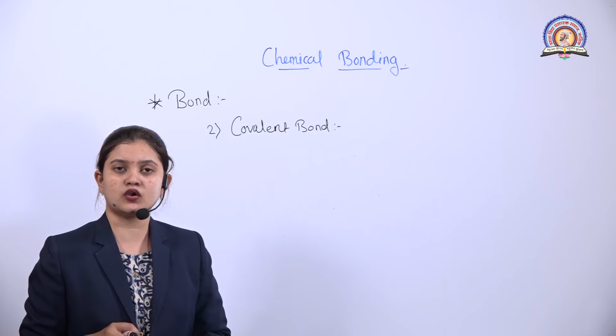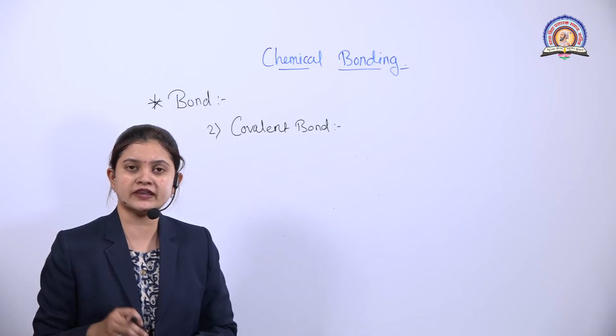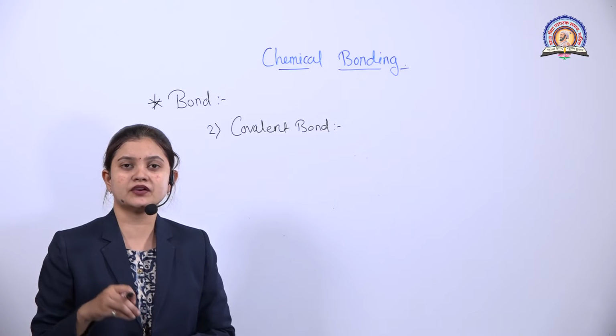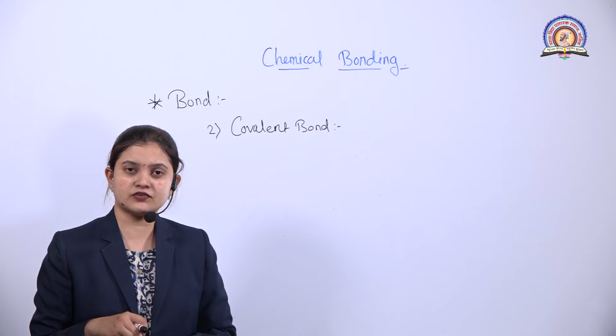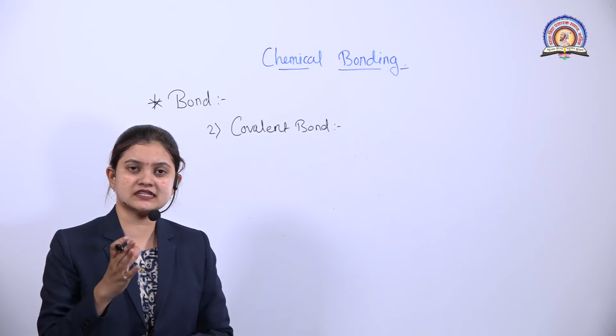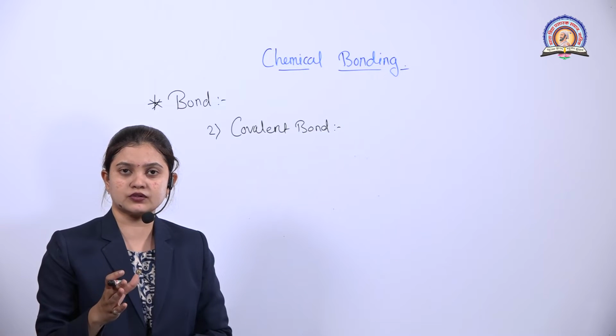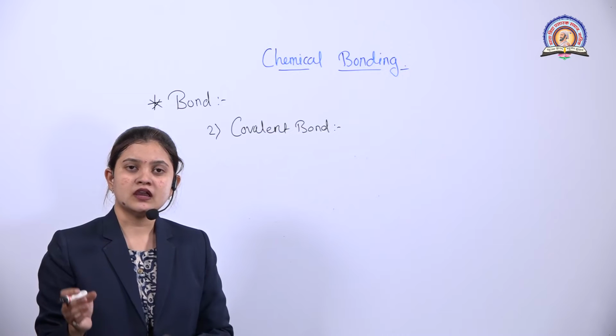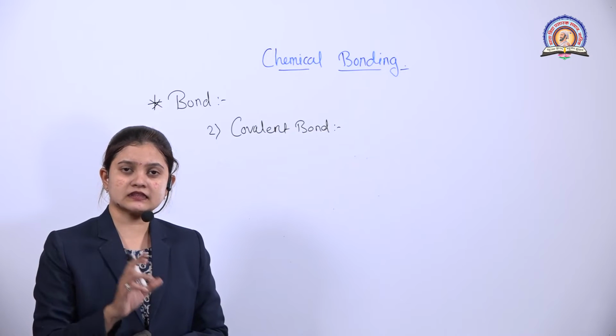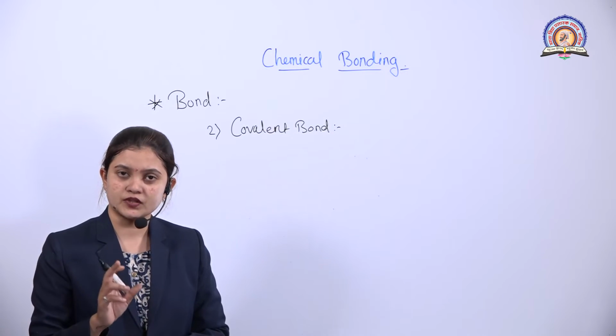Next, the covalent bond is always formed by the sharing of electrons. That means one atom will share its one electron, another atom will share its one electron, and when both electrons come together, only then will the covalent bond be formed.